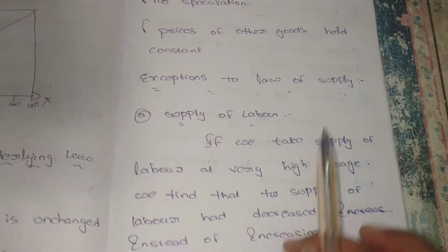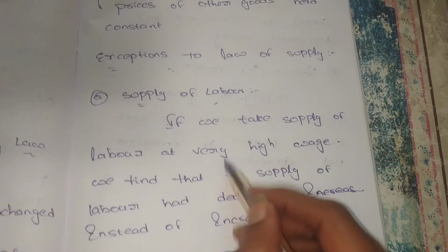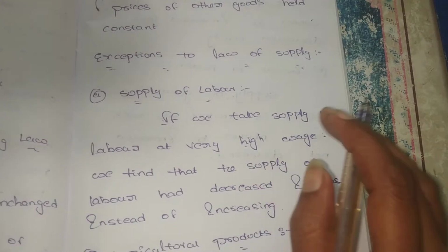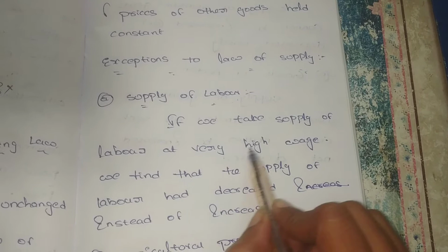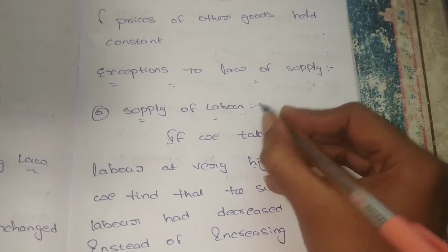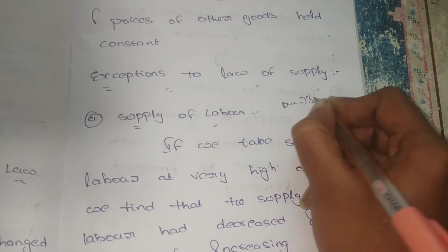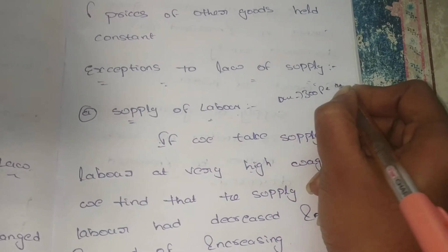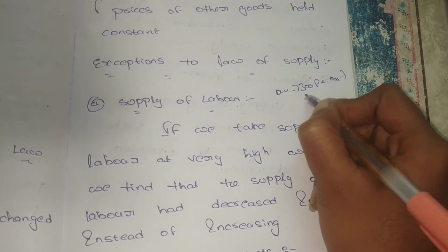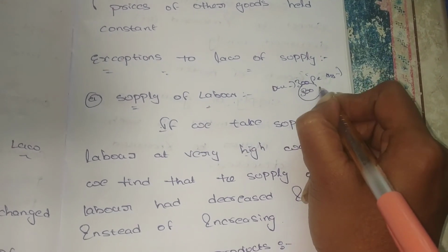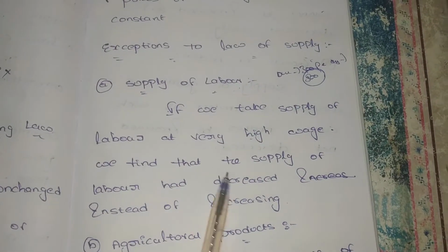Supply of labor. Suppose we take the supply of labor at a high wage. For example, while we are producing some goods, the supply of labor is very high. We normally pay one person 300 per day, but in this production we are paying 500. These are exception cases to the law of supply.